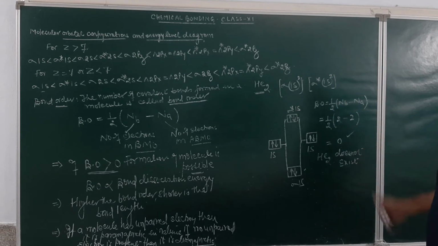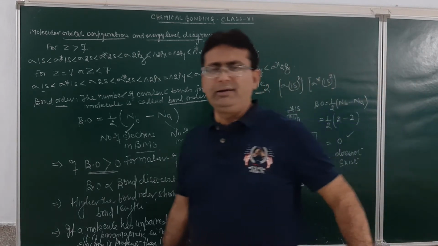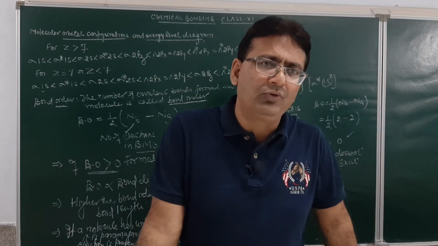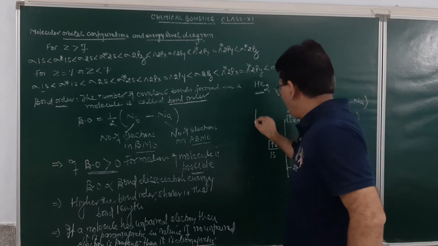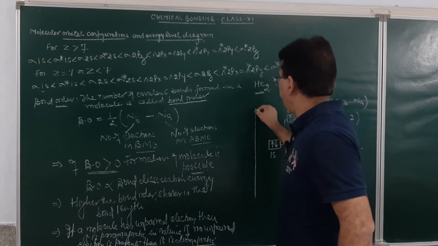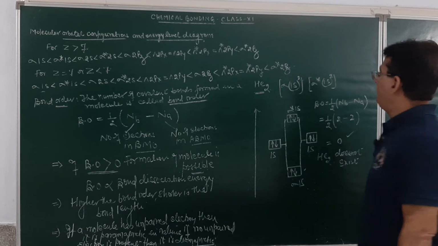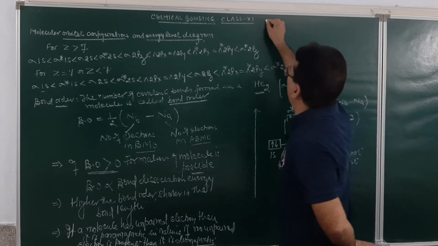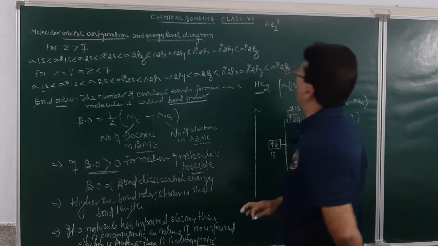So, whether the molecule exists or not, we can easily understand by writing the molecular orbital configuration. The energy level diagram can be made in this manner, in which energy increases from the lower side to the upper side. Fine. Now, if I say He2 positive molecule, just see over here.